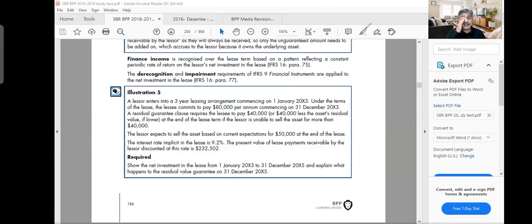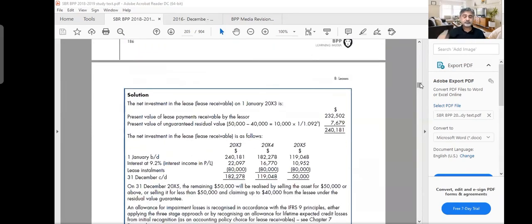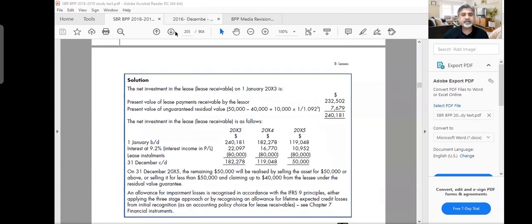Show the net investment in the lease from 1st January 2003 to 31st December 2005 and explain what happens to the residual value guarantee at 31st December 2005. So what will happen? I will make this calculation like this. You have a present value of lease payment 232, and that includes 40 also, the guaranteed value. So it includes 80 times 3 plus 40 and the present value.